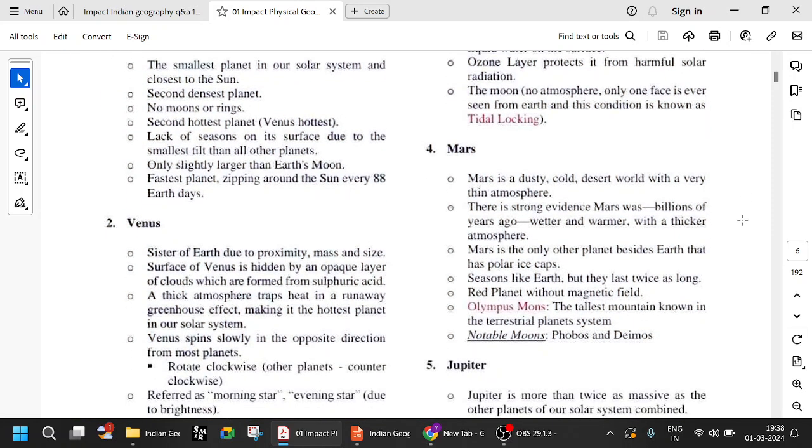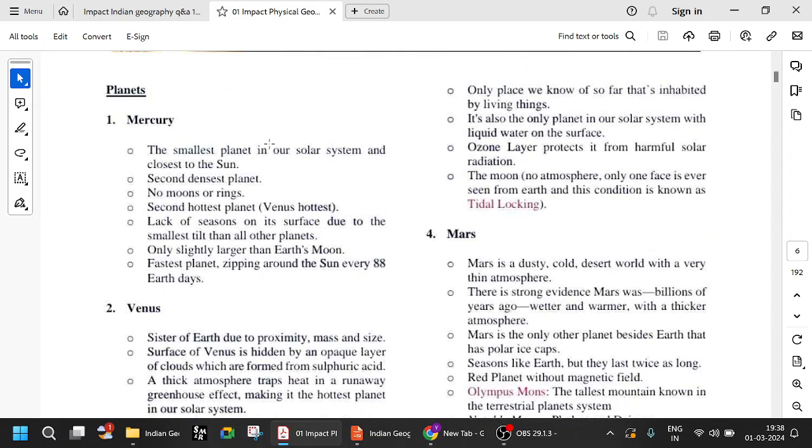And Mercury: smallest planet, closest to the sun, second densest. Earth is the first densest. Mercury has no moons.